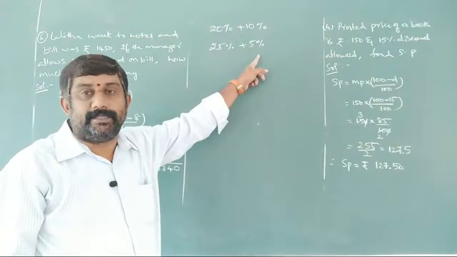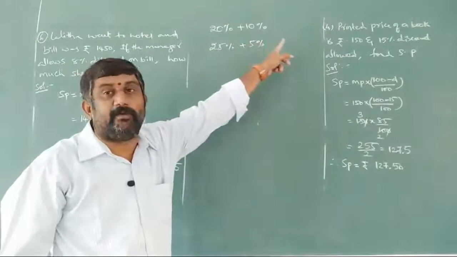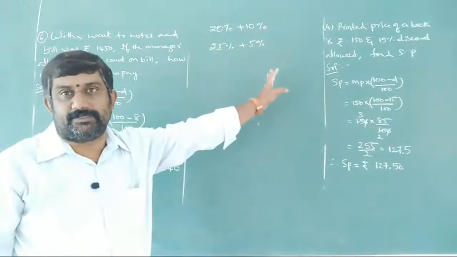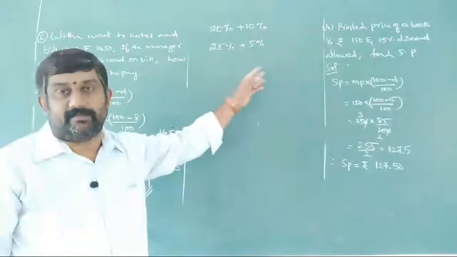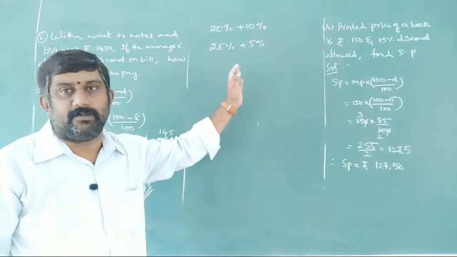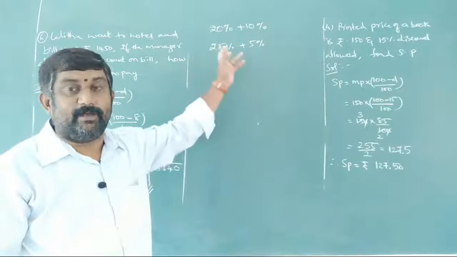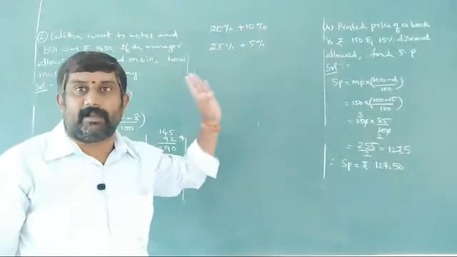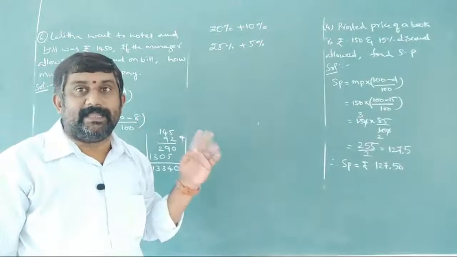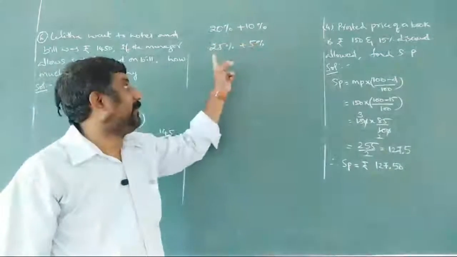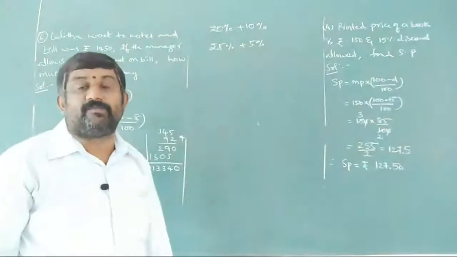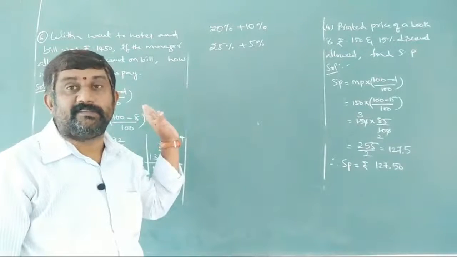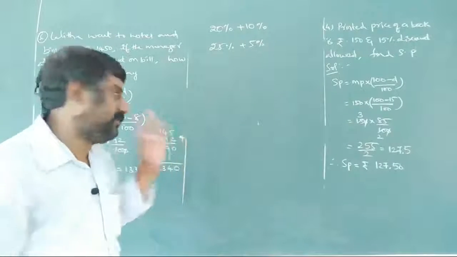But don't think that 20 plus 10 is overall 30% discount, and 25 plus 5 is overall 30%. Then what is the thing behind this? Some mystery will be there behind this. Directly he can announce 30%, but he is not announcing like that. He is announcing 20 plus 10 and 25 plus 5. That means what? These are called successive discounts.